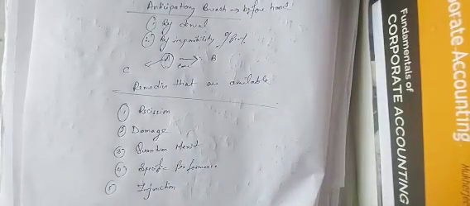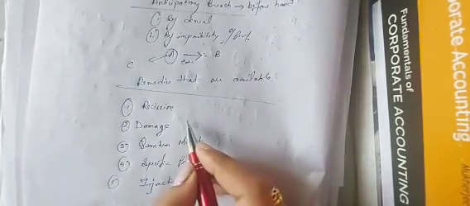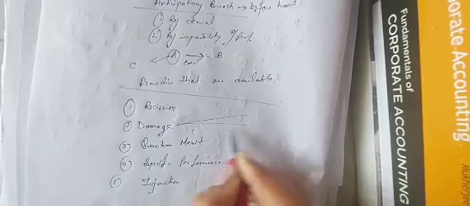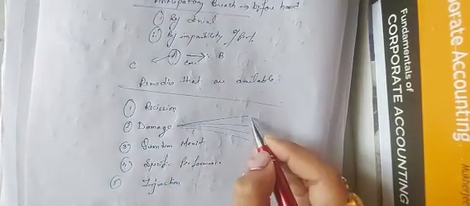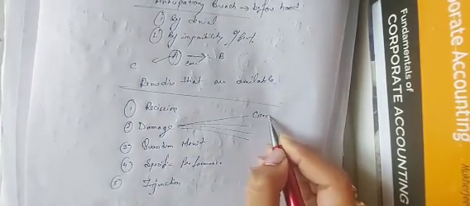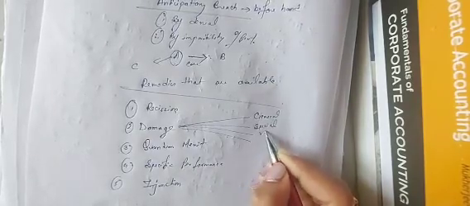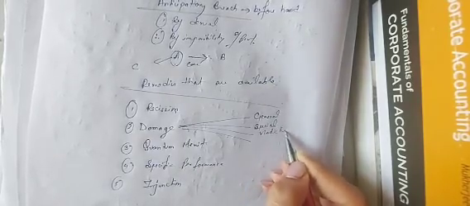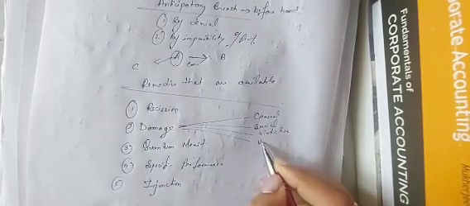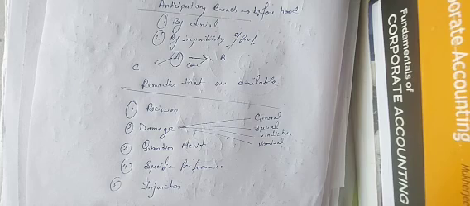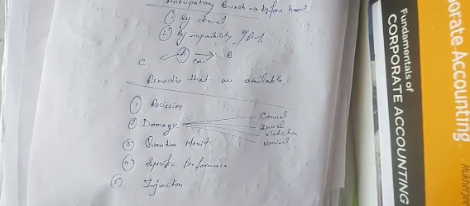So what are the remedies that are available for breach of contract? Rescission, damages. Now damages are again of four types. One is general damages, one is special damages, one is vindictive damages, and another one is nominal damages. So the remedies available for breach of contract are rescission, damages, quantum meruit, specific performance, and injunction, right?